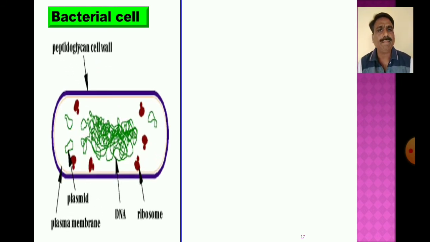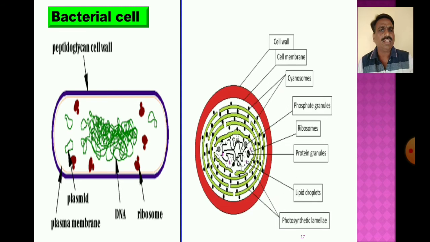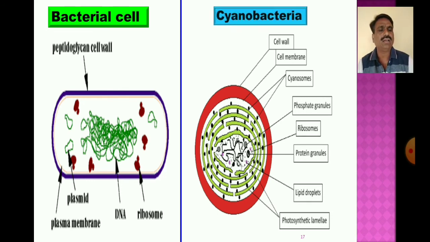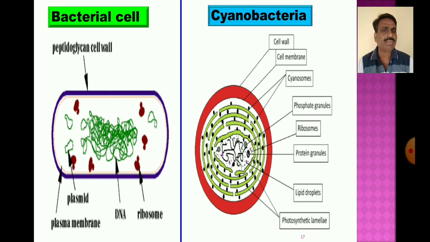In the bacterial cell, there are the DNA, plasmids, plasma membrane, ribosomes, and the peptidoglycan cell wall.